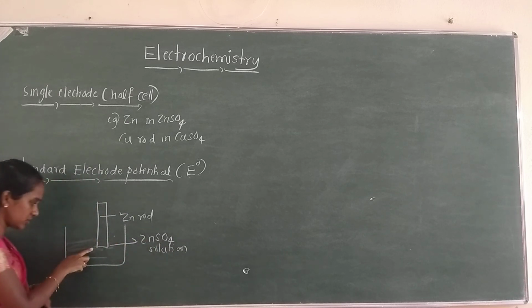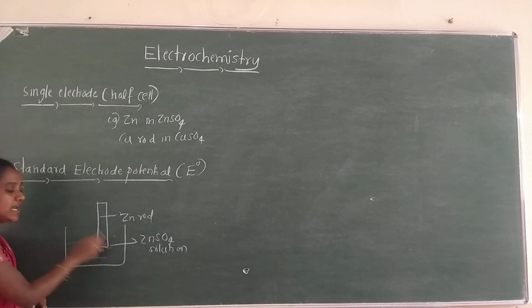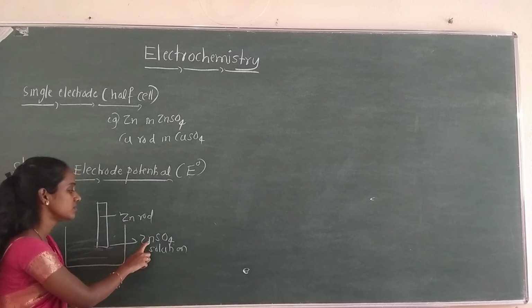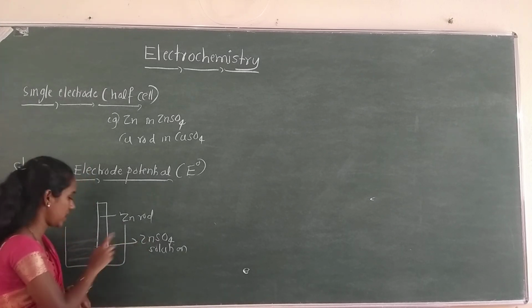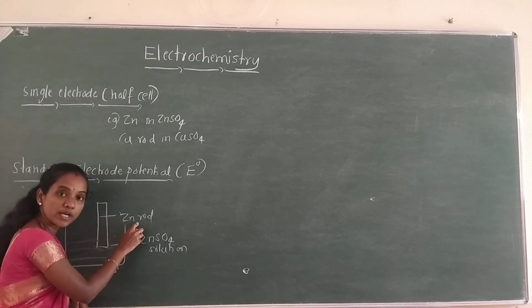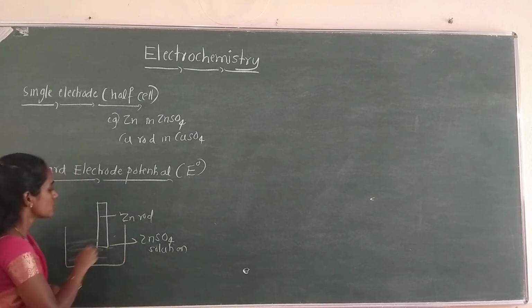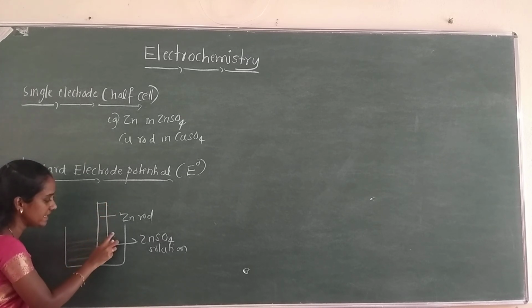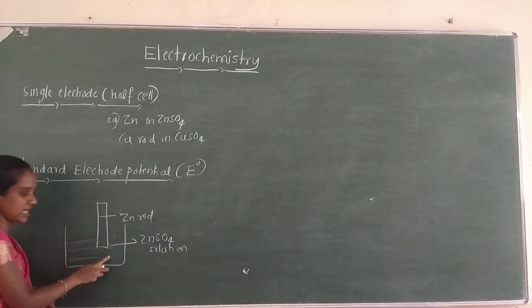So this is an electrolyte. What is an electrolyte? An electrolyte is a solution which must contain ions in it. Now zinc sulfate solution is an electrolyte, and zinc rod is an electrode. So there is a development of positive and negative charges at the interface between electrode and electrolyte that you have studied.